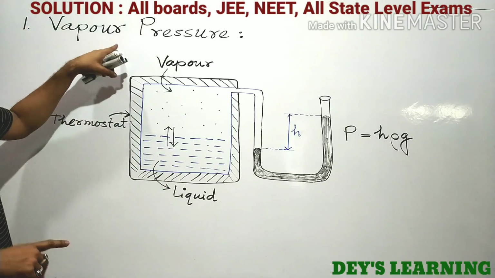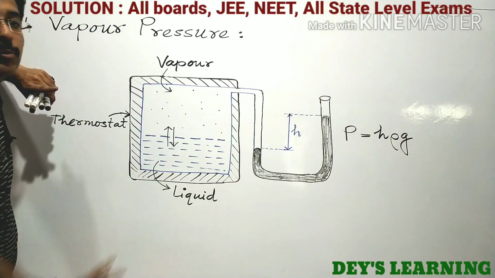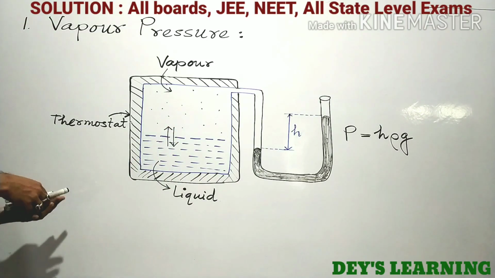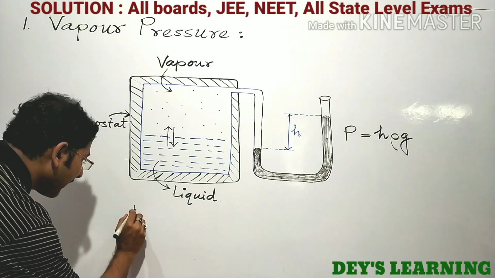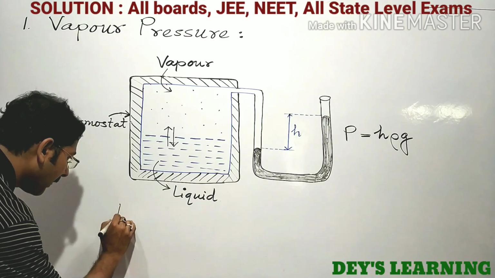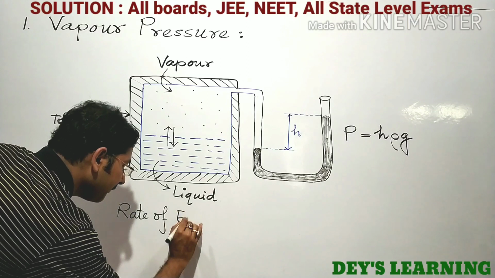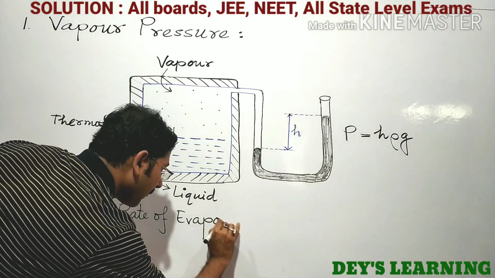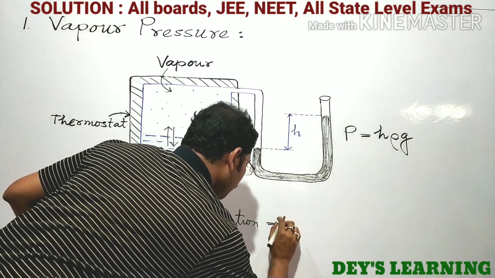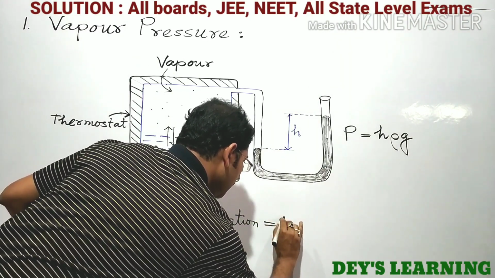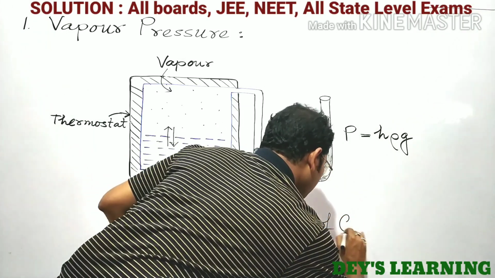The vapor pressure is defined at that time when the rate of evaporation and the rate of condensation are equal. So we can write the rate of evaporation will be equal to the rate of condensation.